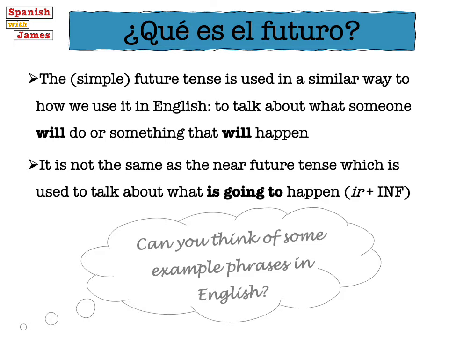Okay, so I'm hoping you've had a chance to think of some examples in English. Two things have popped into my head. First one, tomorrow I will read a book. And the second one, tomorrow it will be sunny. So in my first example, I'm talking about what I will do. And in the second example, I'm talking about something that will happen. So not necessarily something that someone's doing, but something that will happen.